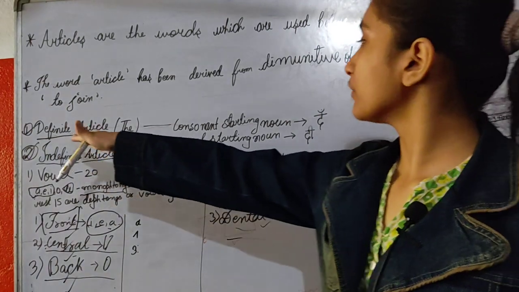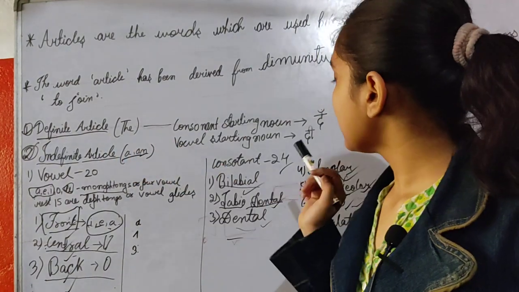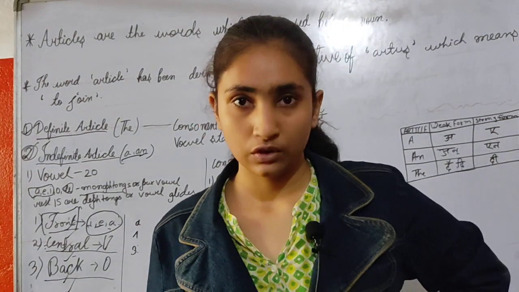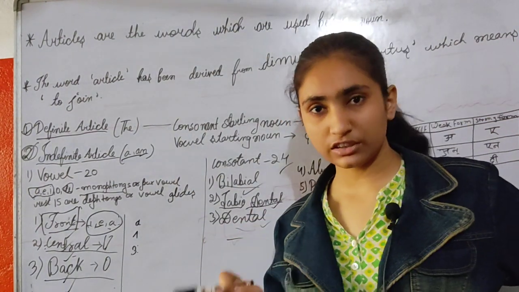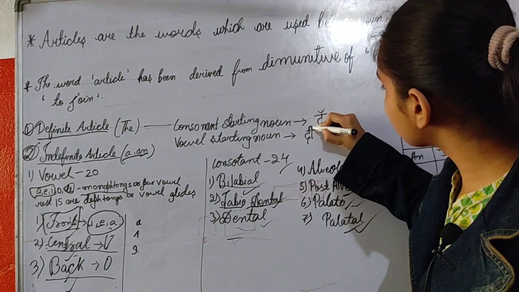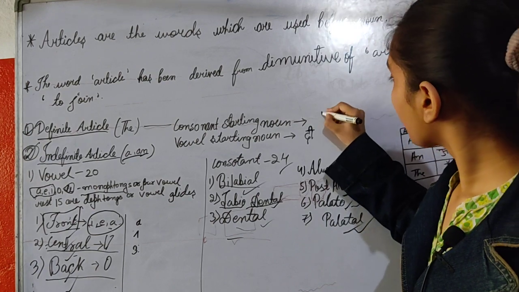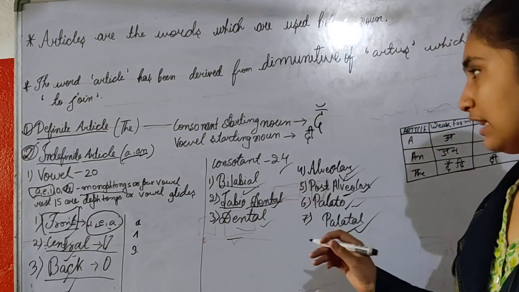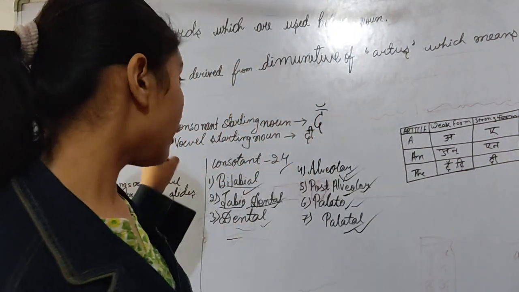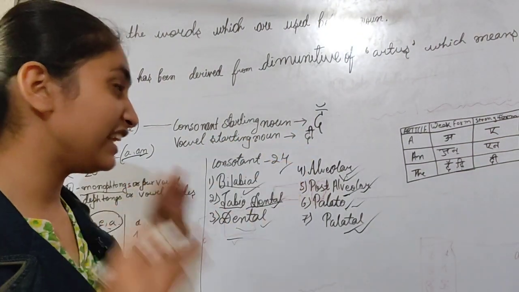Now move to the correct pronunciation of the definite articles. When the noun starts with a consonant, then 'the' is pronounced as 'thuh'. And when the noun starts with a vowel, then 'the' is pronounced as 'thee'.